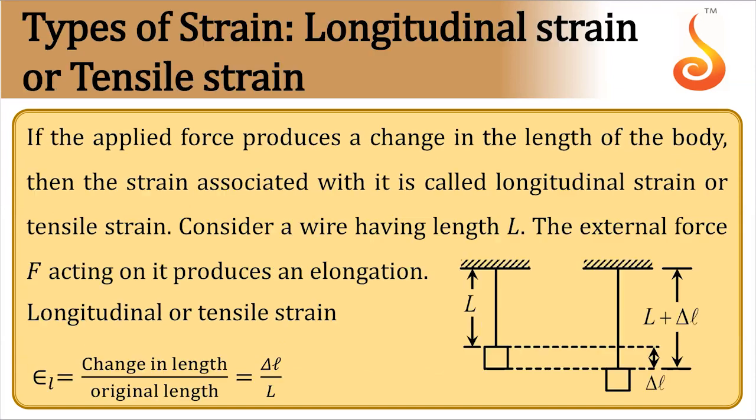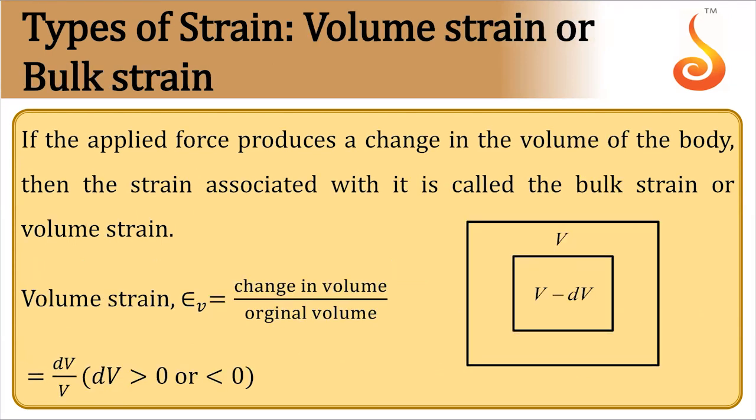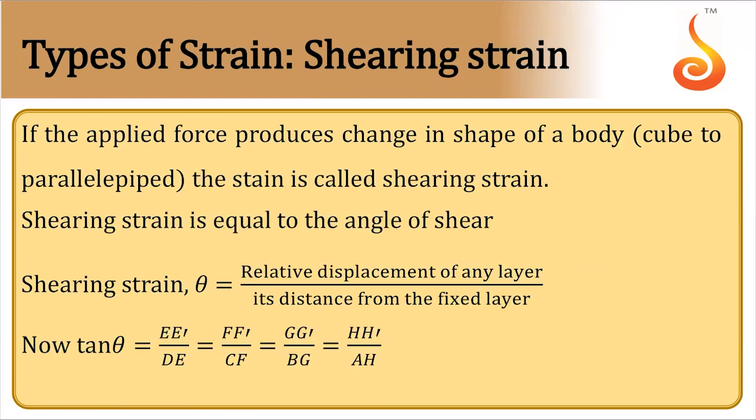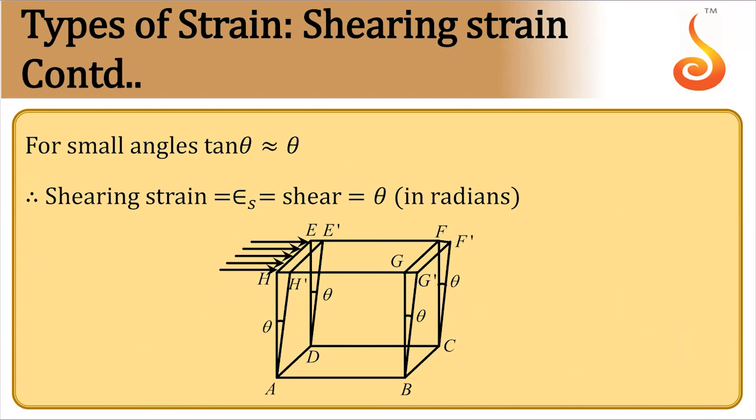So there are three kinds of strain. Longitudinal strain, that is delta L by L. This you have taken. It is also called tensile strain. Bulk strain or volume strain, this is delta V by V. Then shearing strain. I told you it is theta, the relative displacement of any layer divided by its distance from the fixed layer. Right? So using tan theta approximately equal to theta, you can write theta as x by L. So these things we had just discussed.